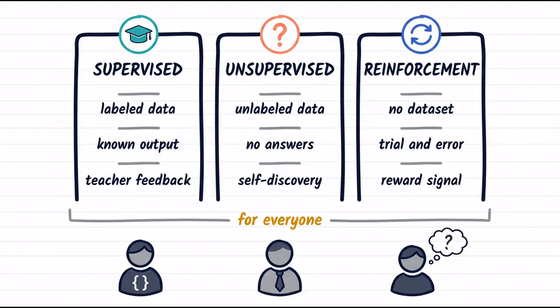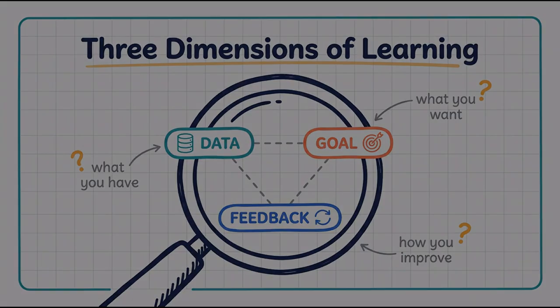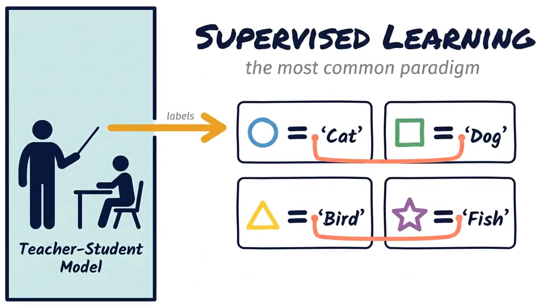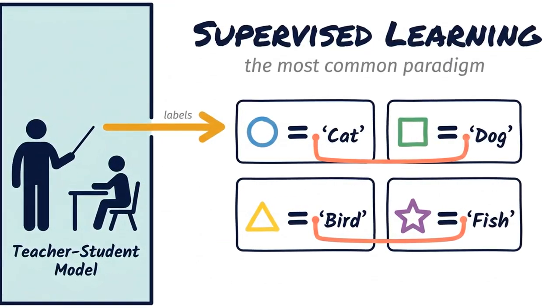Understanding these differences is crucial, whether you are an aspiring developer, a business leader, or simply curious about technology. Today, we will demystify these categories. We will examine how they differ in their data requirements, goals, and feedback mechanisms, showing you exactly how modern machines learn. Supervised learning is the most common paradigm, functioning like a student learning under the guidance of a teacher.